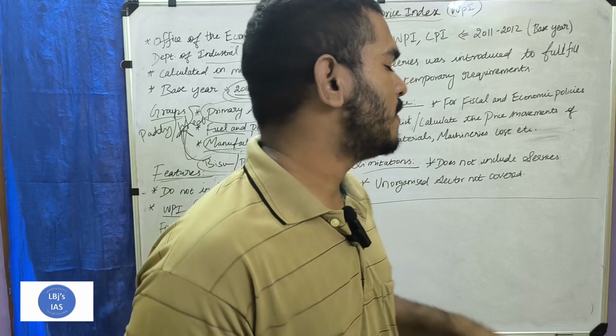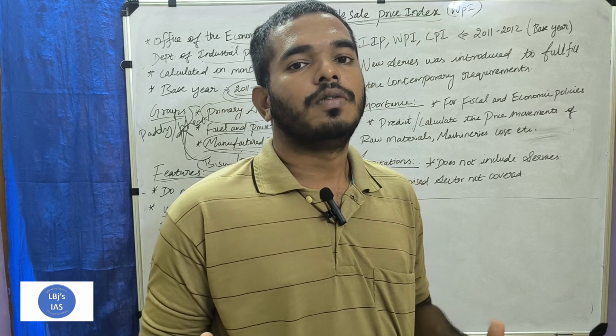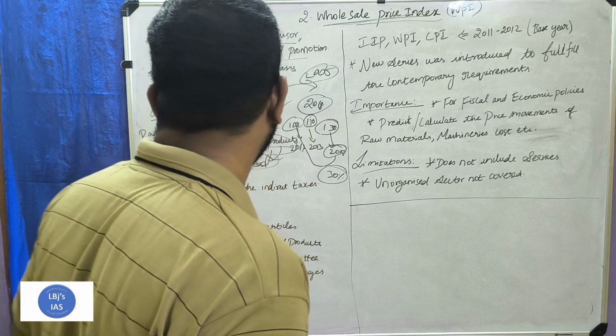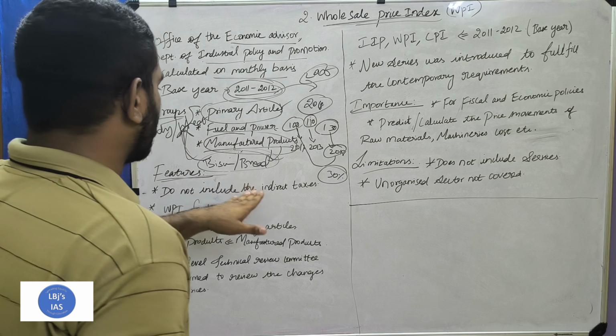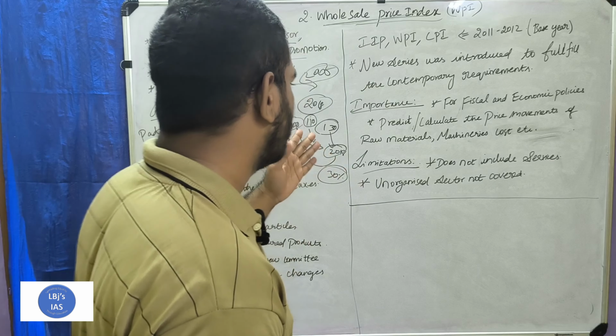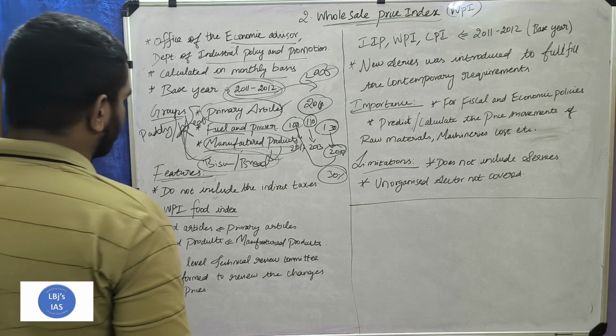The revision happened to fulfill contemporary conditions and the contemporary price level. So these are all the new features that were introduced after the 2011 to 2012 period.